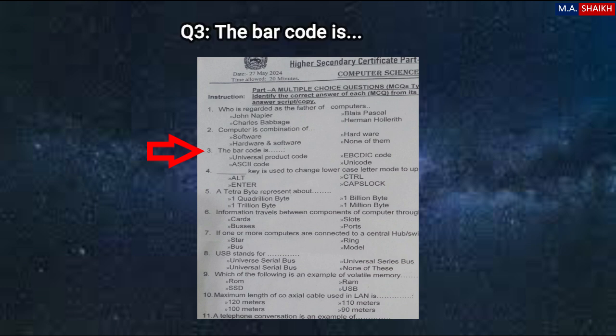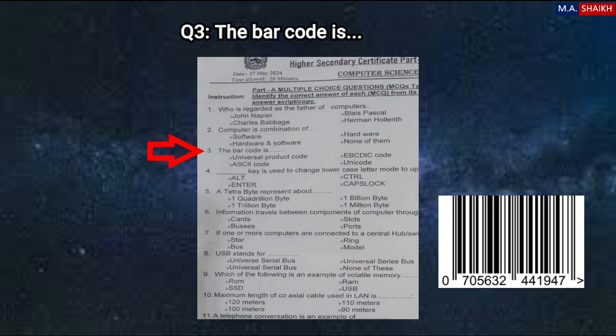Question number 3 is, the barcode is dash. Four options are given: universal product code, abcd code, ASCII code, and Unicode. The correct option is universal product code. It's known as UPC. What is a barcode?